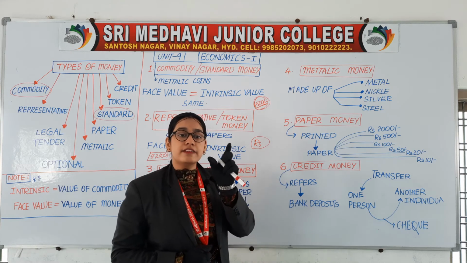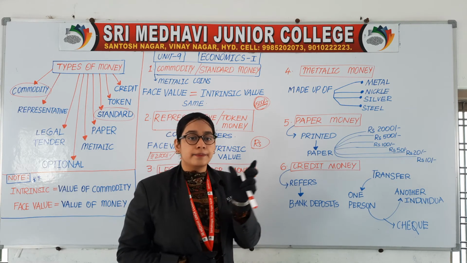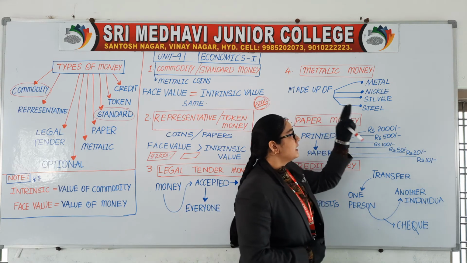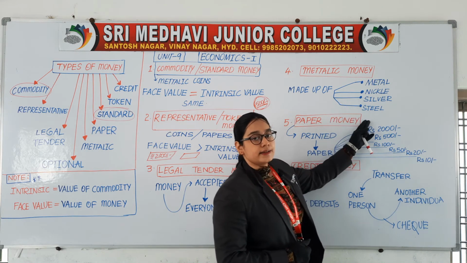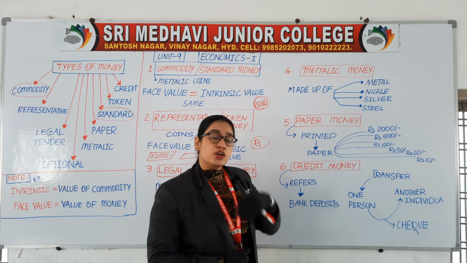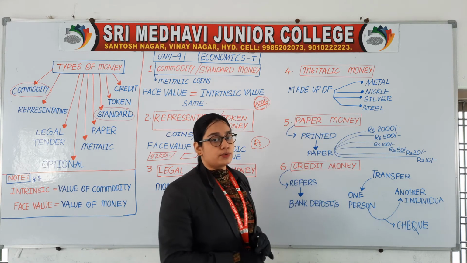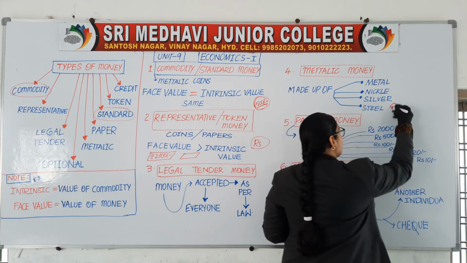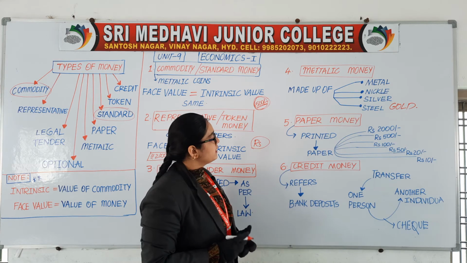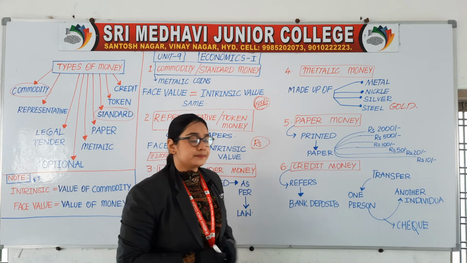Coming to the fourth point, that is metallic money. The term itself is saying it is metal. It may be made up of any kind of metal, nickel, silver, steel. So coins are generally made up of these metals. You can include gold also.